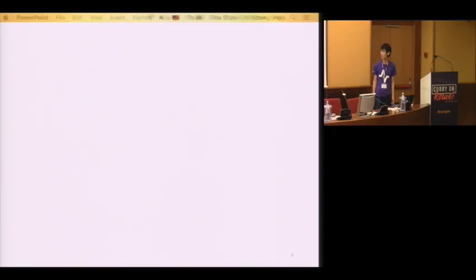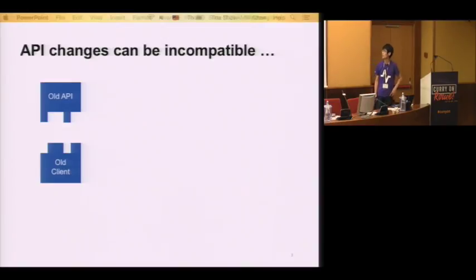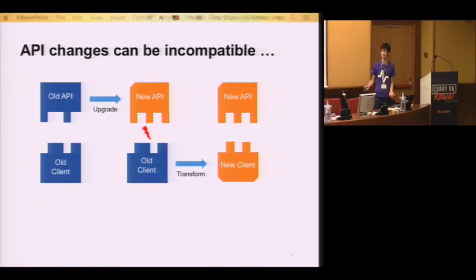Well, that may not be easy because API changes can be incompatible. For example, this is an old API and the old client program that uses the API. They fit well and they work well. However, someday the old API changes to a new version of the API. It simply does not match your old client program, although there are a lot of benefits. You just cannot use it. And all you need to do is to transform your old client program to a new client program so that it fits the interface and works again.